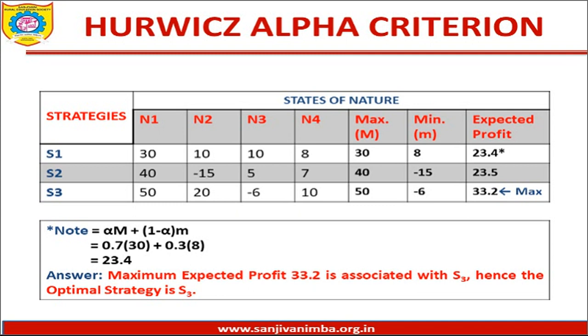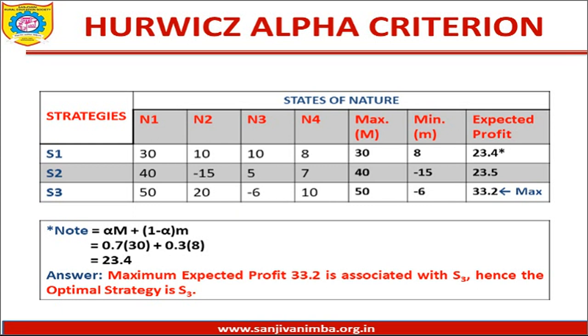How it has come, that is also denoted below in the form of a note. So there is a formula, alpha into capital M plus 1 minus alpha into small m. As the alpha value is 0.7, so 0.7 multiplied by capital M corresponding to S1, capital M is 30. So 0.7 multiplied by 30 plus 1 minus alpha, that is 1 minus 0.7, which comes to 0.3.